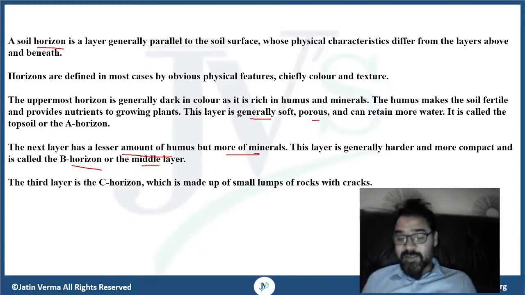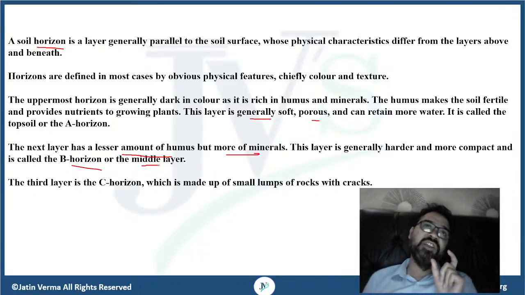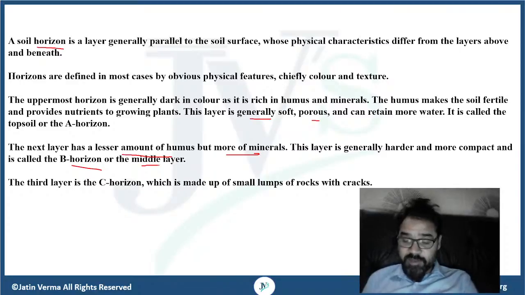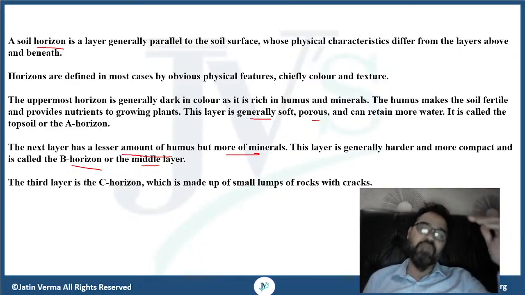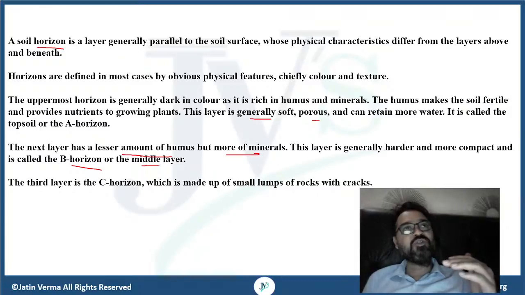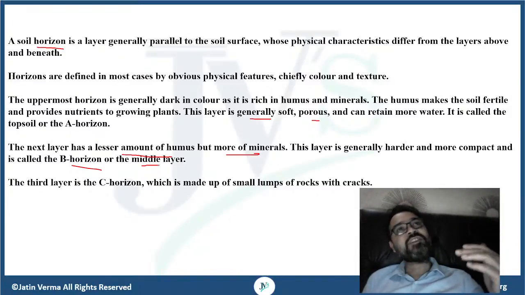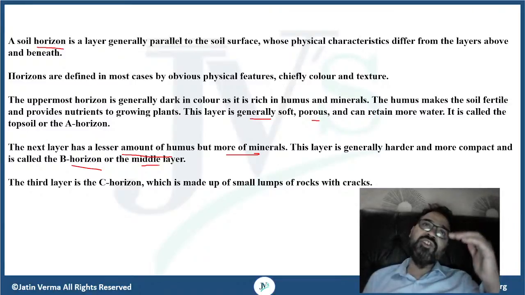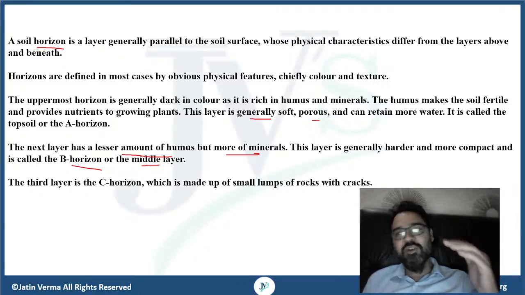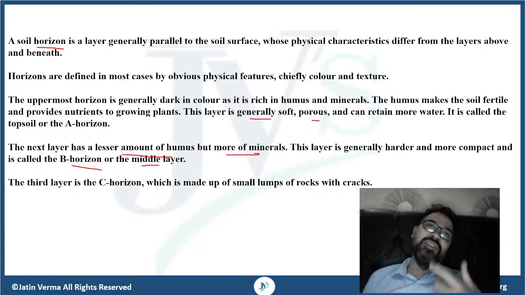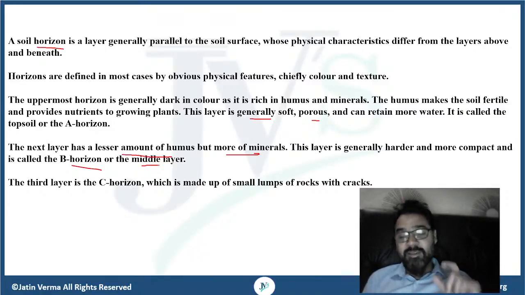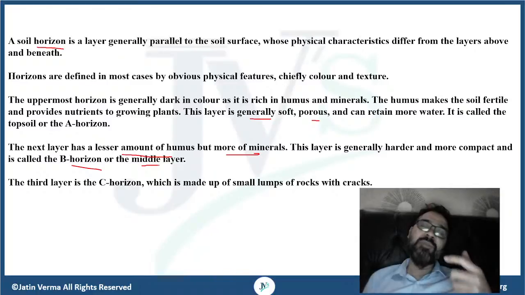See, students, when the process of percolation starts happening, percolation means the movement of water or absorption of water by the soil. Along with the water, various minerals are also absorbed. This water being absorbed by the soil goes down, crosses the topsoil, and further enters the B horizon. That's why the presence of minerals is more here, which is actually because of the water that is moving downwards. Now the third layer is what you call the C horizon.